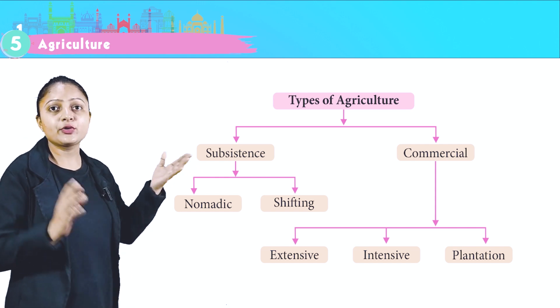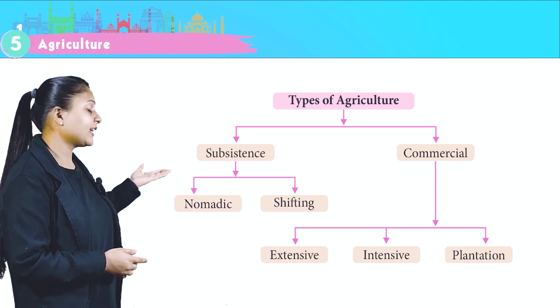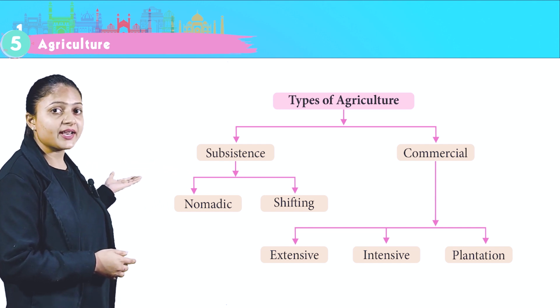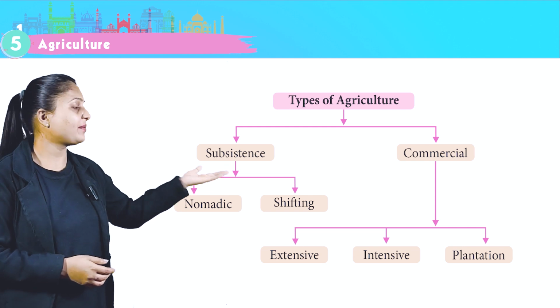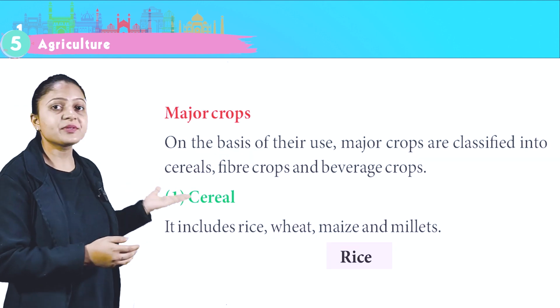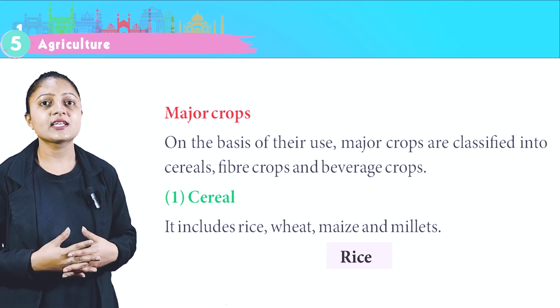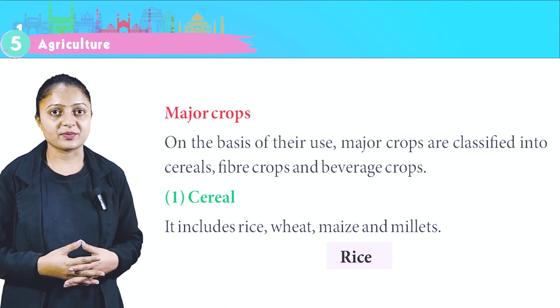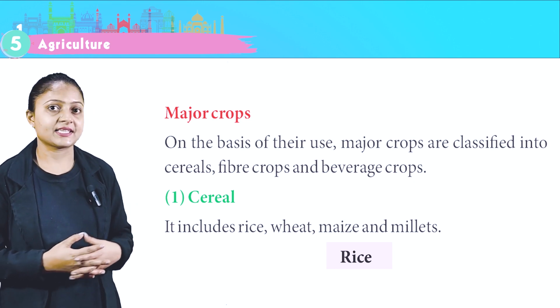Look at this flow chart to understand types of agriculture. Subsistence, commercial. In subsistence, there is nomadic, shifting. In commercial, there is extensive, intensive, and plantation. Major crops. On the basis of their use, major crops are classified into cereals, fiber crops, and beverage crops. Cereal, it includes rice, wheat, maize, and millets.